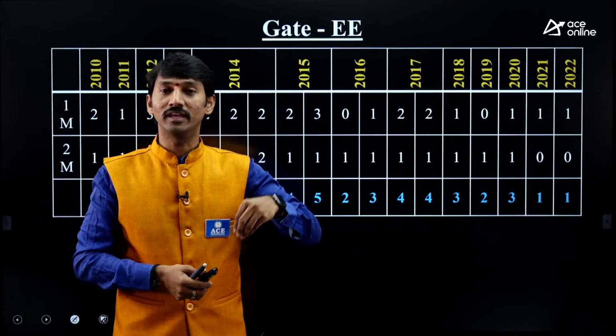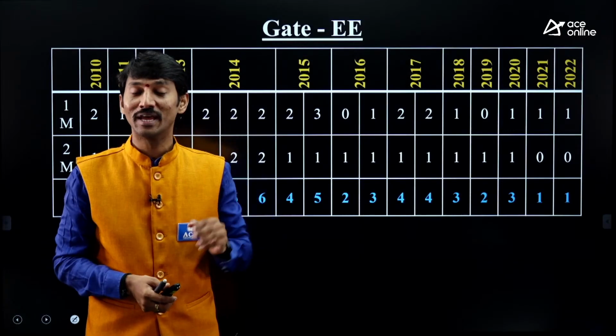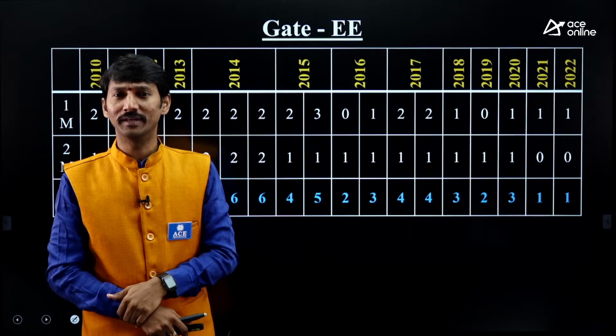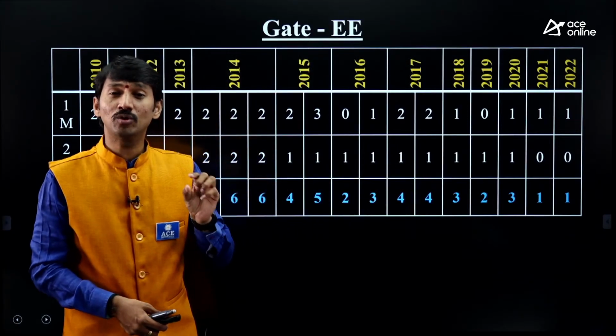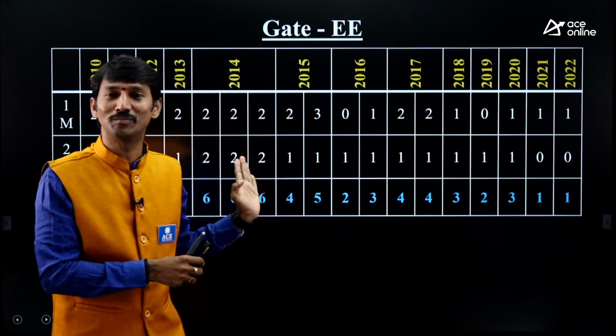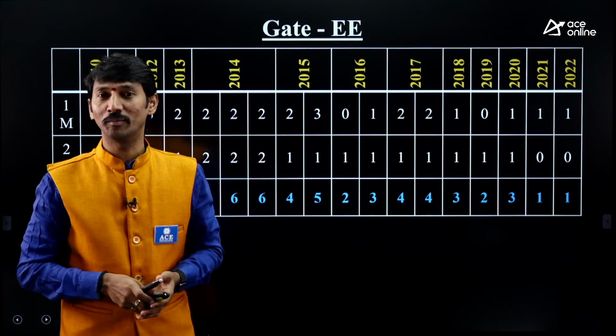But openly speaking, if you go deeper, measurement concept related questions and measurement subject related questions are at least 5 to 6 marks. That's why electrical people need to understand that even though the weightage is 3, 4, 5 marks, this measurement subject plays a major role in your entire GATE and ESC examinations.